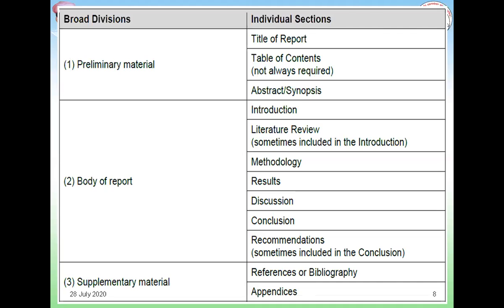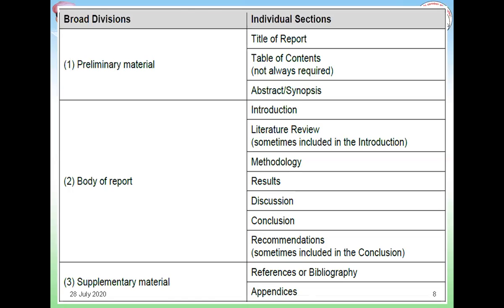When you are writing results and discussion separately, let me make it clear that in the results part, you are supposed to document only results. Whatever findings you have come up with, you put in this particular section, and whatever correlation you come up with between that data and the previous findings or the stock of information available in the literature needs to be done in the discussion part.